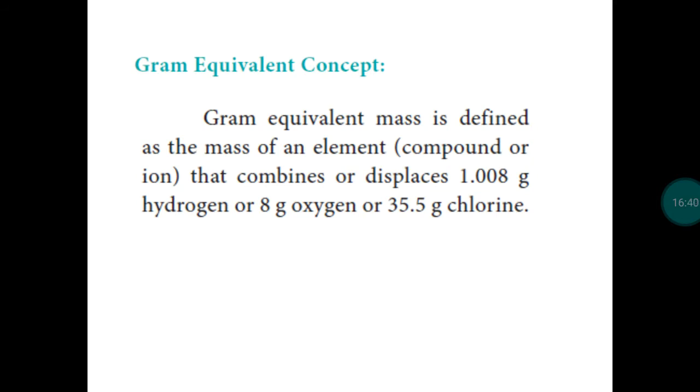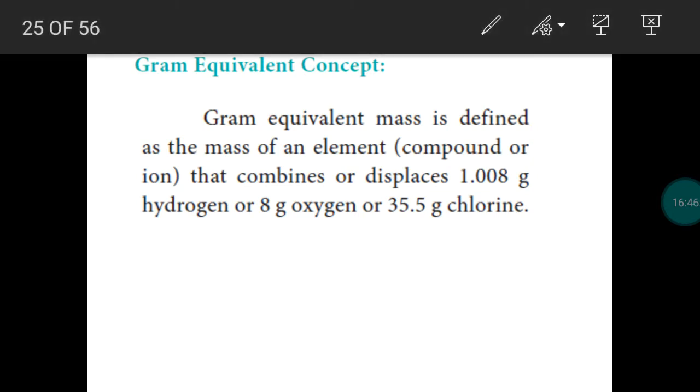It is defined as the mass of an element that displaces or combines with 1.008 gram of hydrogen, 8 gram of oxygen, or 35.5 gram of chlorine. If any one takes place, that quantity of substance is called equivalent mass.